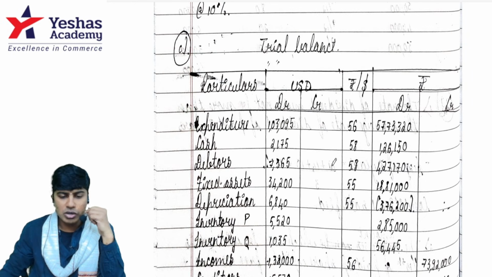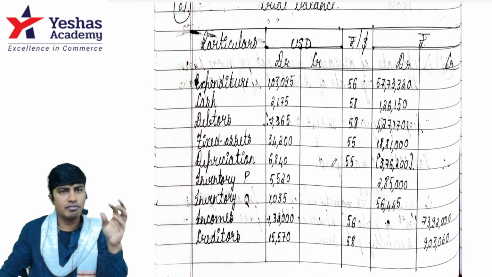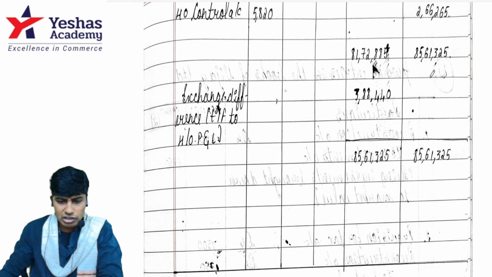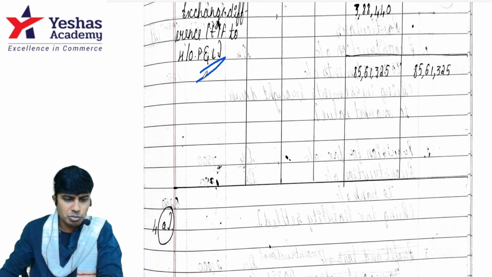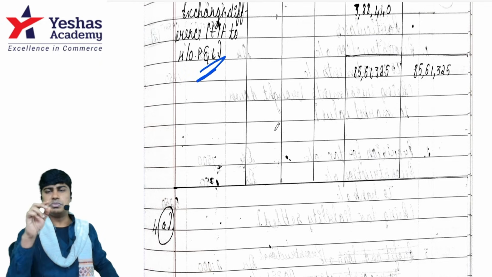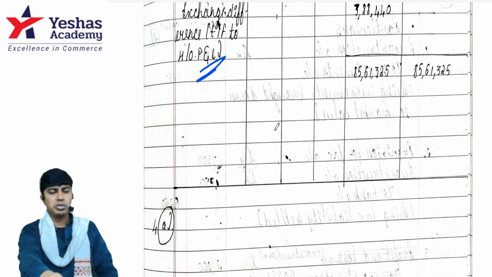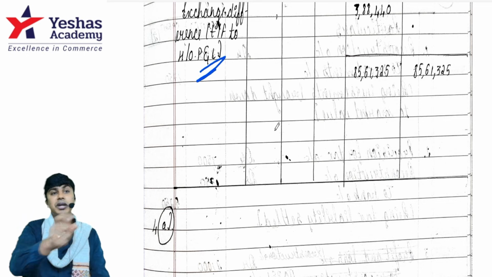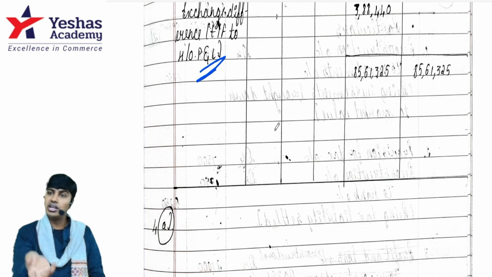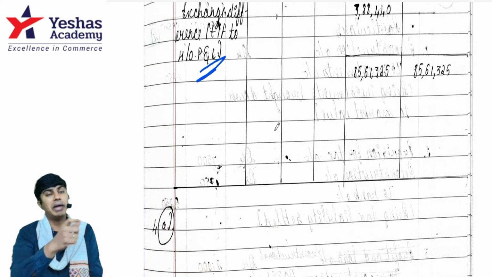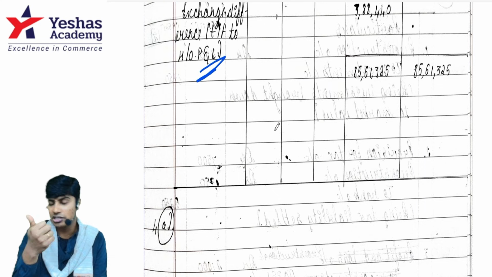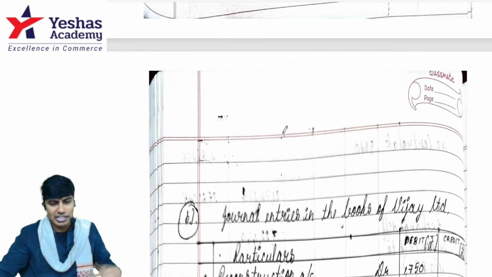This is a branch accounting based question, which is conversion of foreign currency to home currency. Good. Instead of writing USD, you can write dollar. And the trial balance has been converted, total taken, and exchange difference is transferred to P&L. You have to just mention one point at the top saying that this branch is supposed to be an integral operation. That is the reason the balance is transferred to P&L account as per accounting standard 11. However, if the entity was a non-integral operation, then the balance would have been transferred to FCTR, foreign currency translation reserve. Sorry, I'm going slightly technical, but that's the point that you should write.